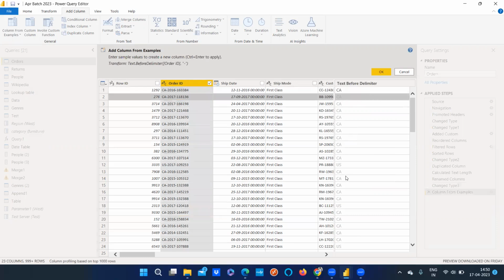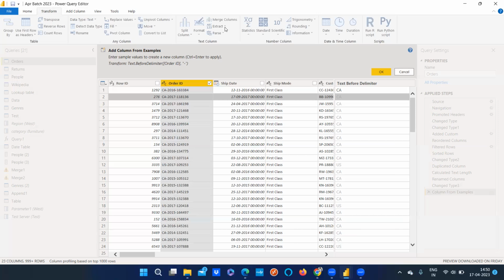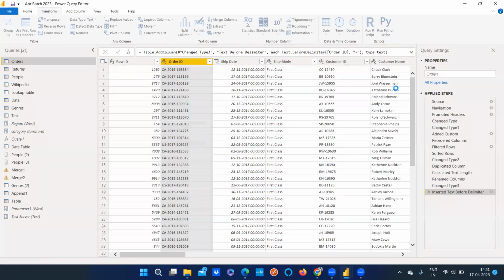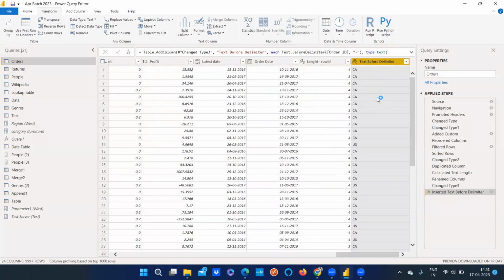And you see, I just typed in one single row, but it has extracted the other rows' values also. You see here, the US, it is already given as such. But if you understand the M code behind this, it is using a function which is called Text.BeforeDelimiter. If you remember, we have worked somewhere on extract text before delimiter. A similar M function is already being added in here without you making any changes. Now I'll just say okay, and you can see the new column got added automatically.